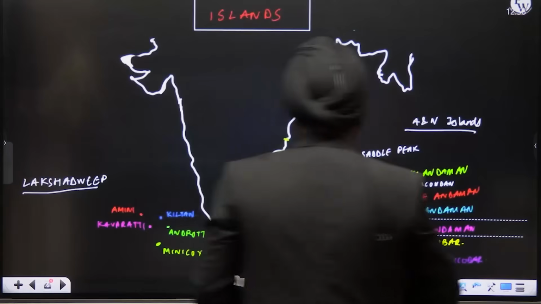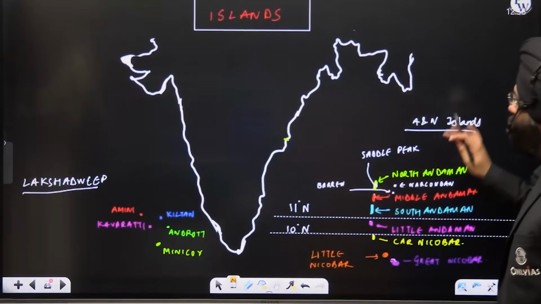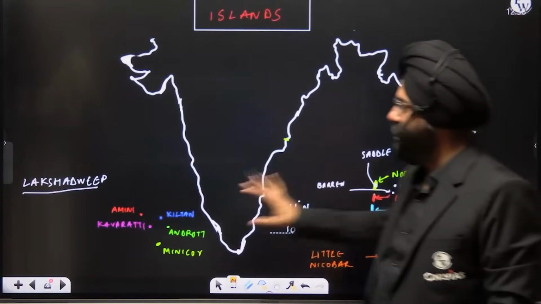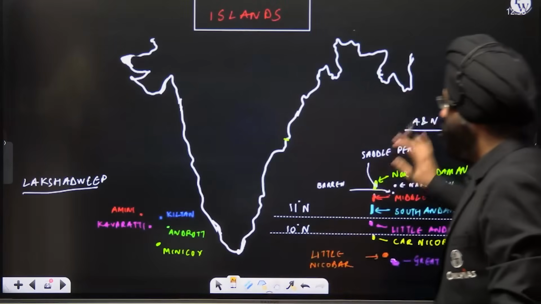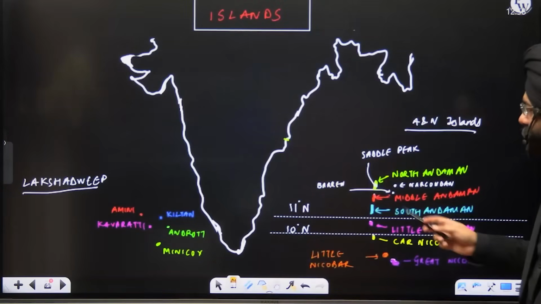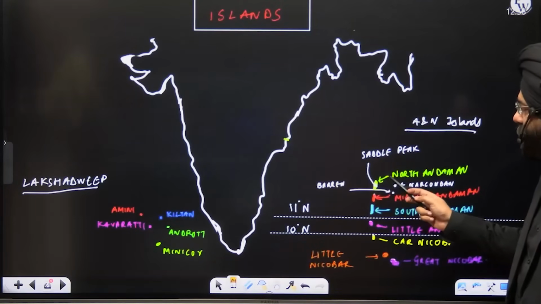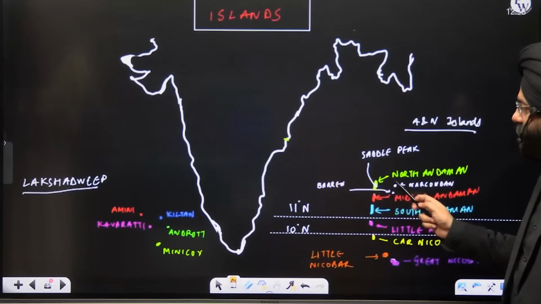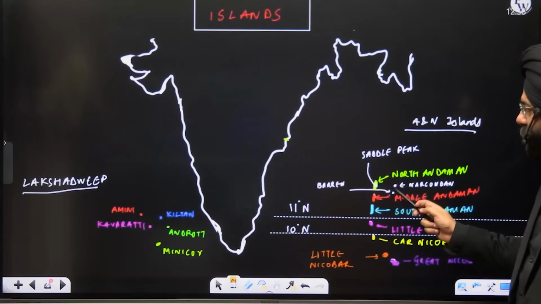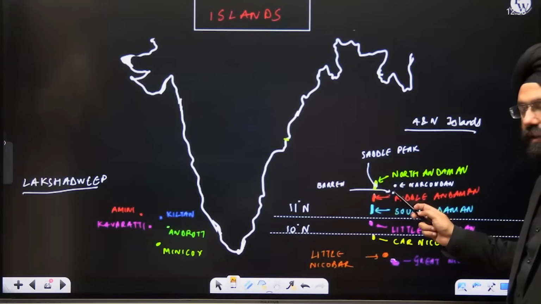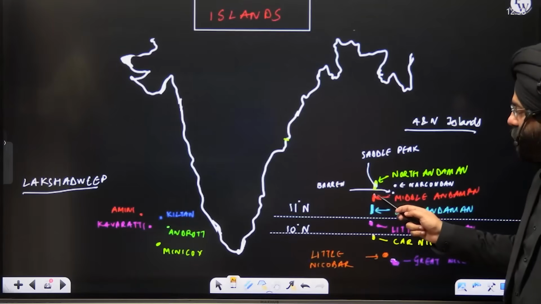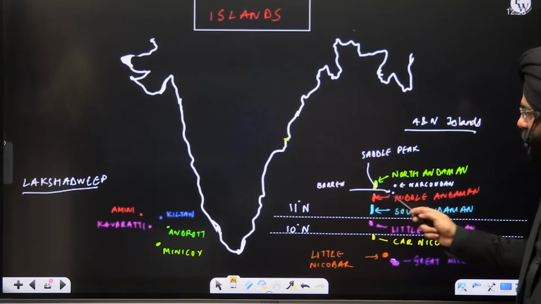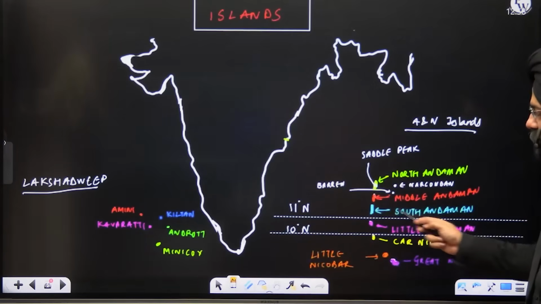If I see the islands, you should know the major islands over here are the Andaman and Nicobar Islands, and next the Lakshadweep. Among the Andaman Nicobar, please understand, you have the North Andaman Islands. A very important peak is the Saddle Peak. Then on the eastern side, you have the Narcondam and then the Barren Mountains that are present here again. Then over here, south of it lies the Middle Andaman, and further south lies the South Andaman.